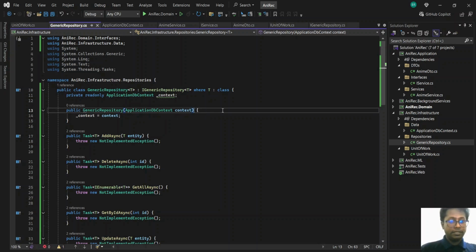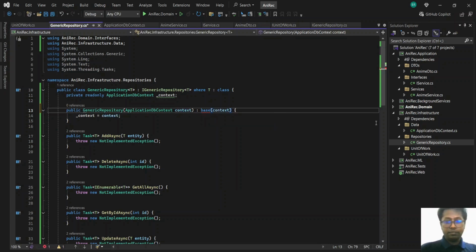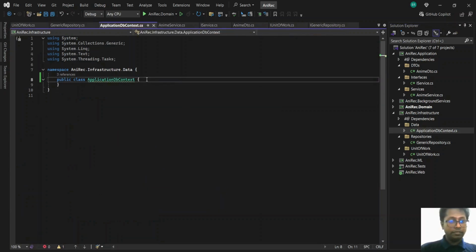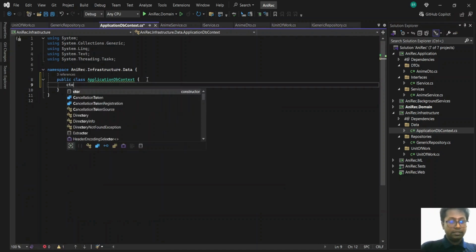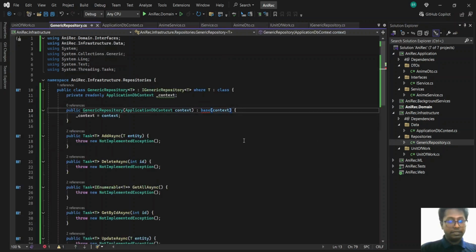We'll say generic repository which we're using here. So we'll pass in base and the context, because later on when we actually implement Entity Framework, we will need this. No, for now we'll just keep this simple, and now to implement this will be easier.